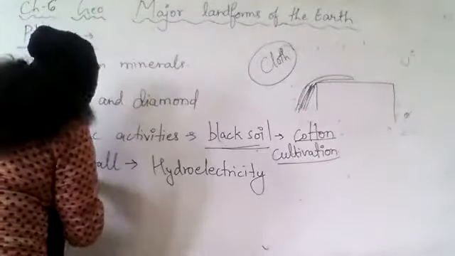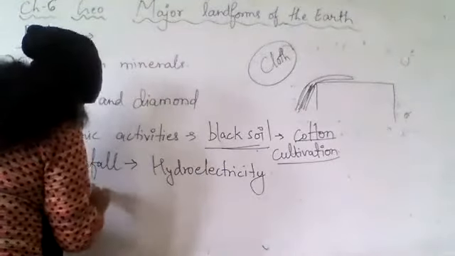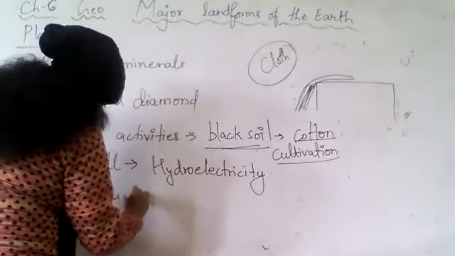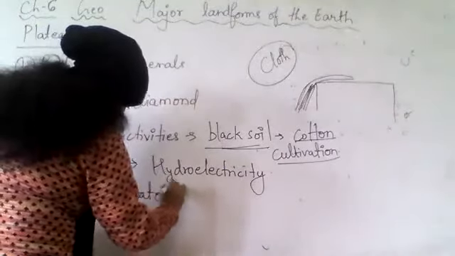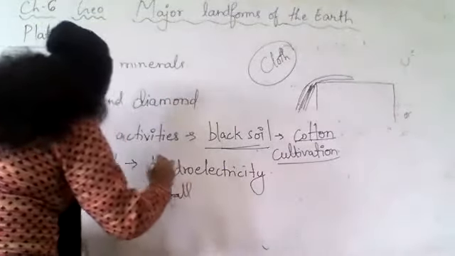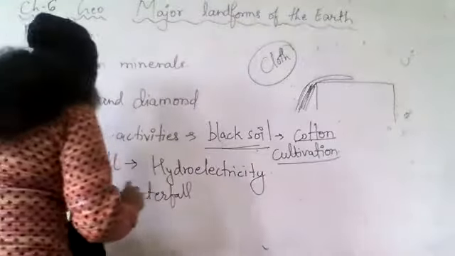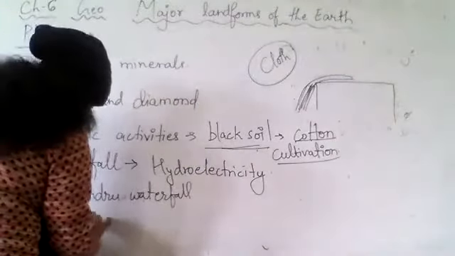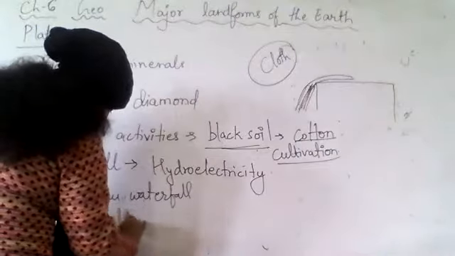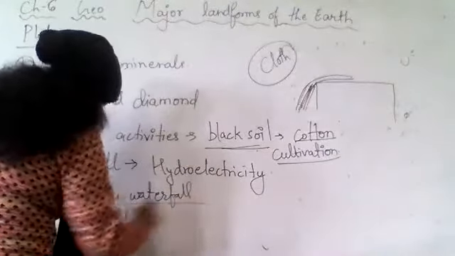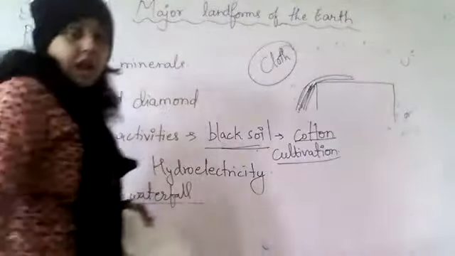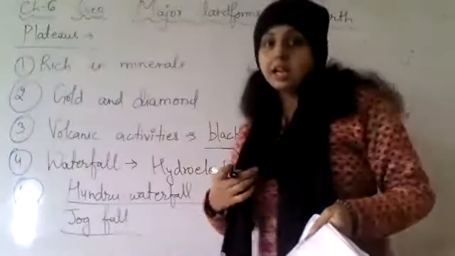You have Hundru waterfall. It is in Ranchi. Hundru waterfall. Then you have Jog Fall in Karnataka. Anyone remember anything about Jog Fall? Shimoga district.